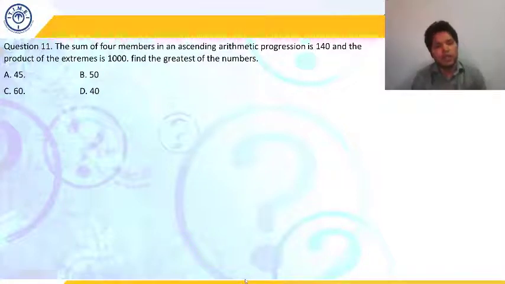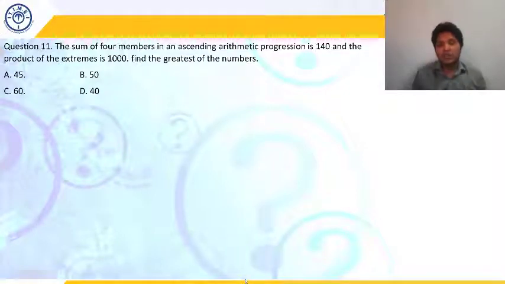The sum of four numbers in an ascending arithmetic progression is 140. So four terms are there in the AP and their sum is 140, and the product of the extreme terms, the first and the last, is 1000. Here the first and the fourth terms are the extreme terms. You need to find the greatest number, that is the fourth term of this AP. You are given the sum and the product of the extreme terms.